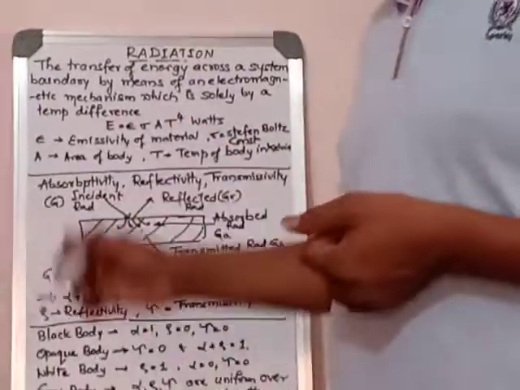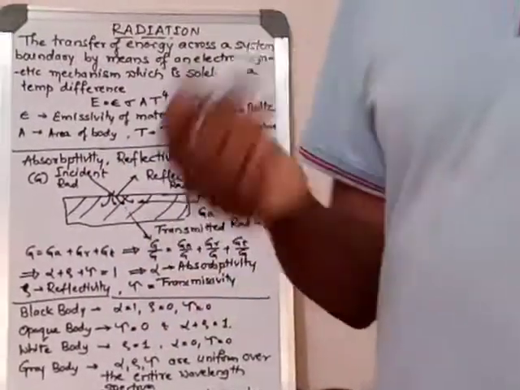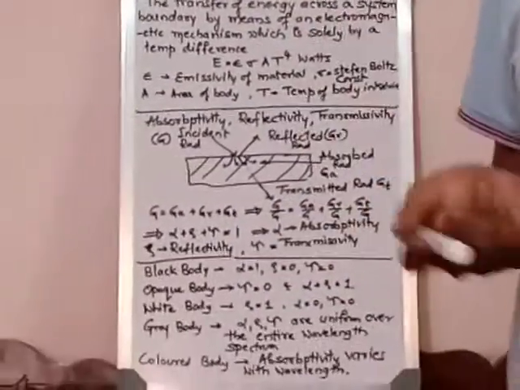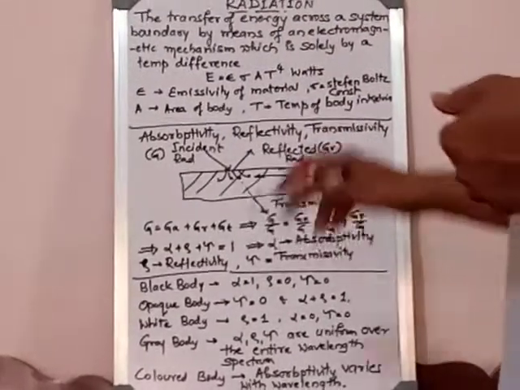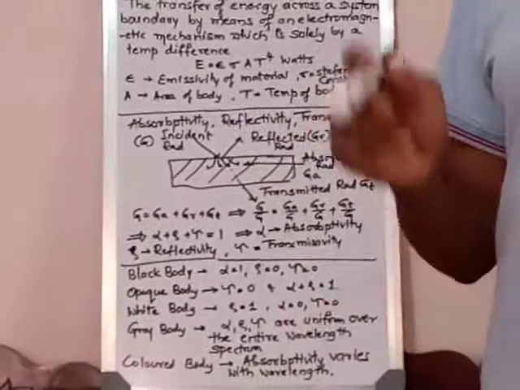And A means the area of the body, the particular body which emits and receives whatever radiation emissions are there. That body area is called A. And T is the temperature of the body, particularly in Kelvin.